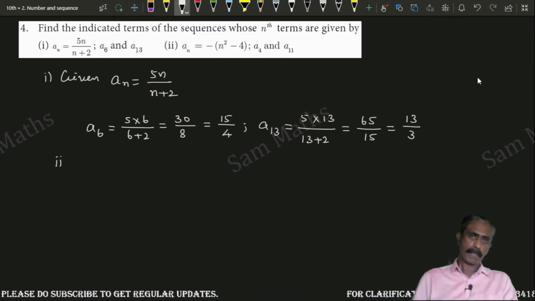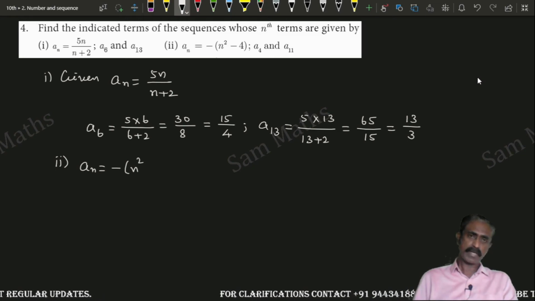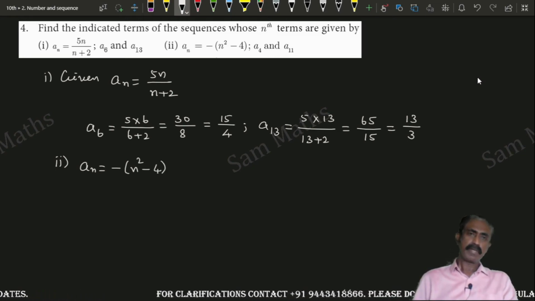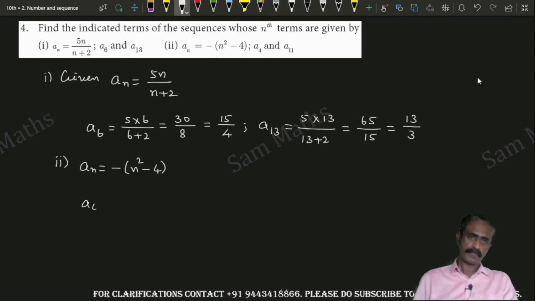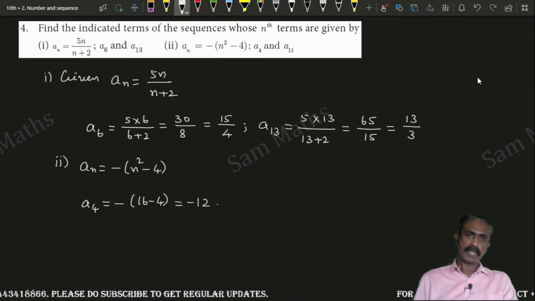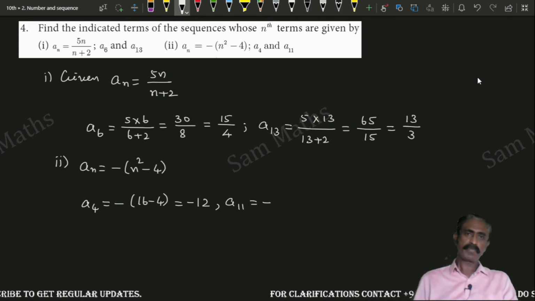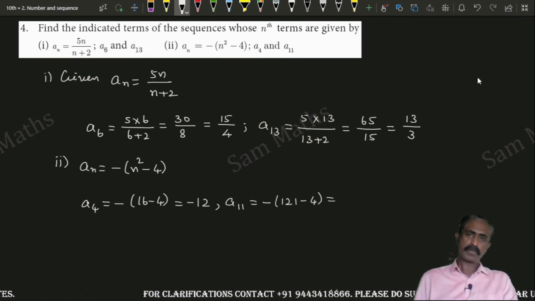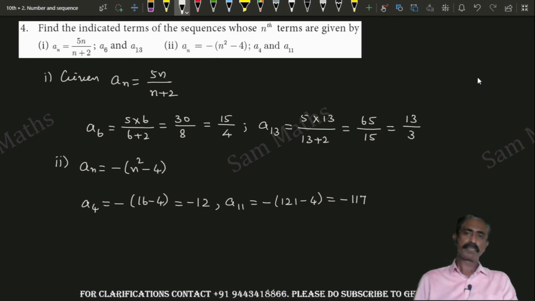Second subdivision. an is equal to minus of n square minus 4. We need a4. a4 is equal to minus of 4 square, 16 minus 4, that is equal to minus 12. And a11 is equal to minus of 11 square, 121 minus 4, that is equal to minus 117. These are the required terms.